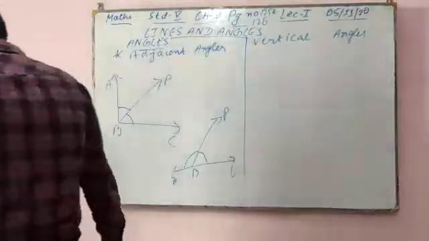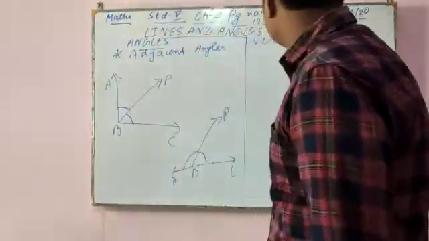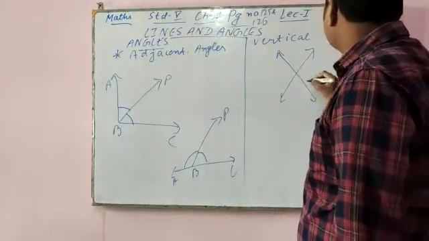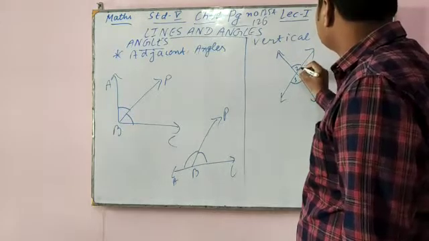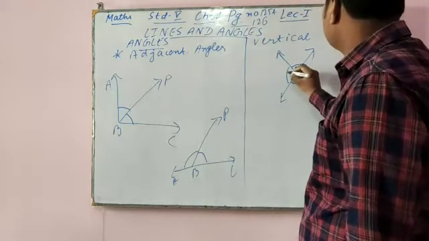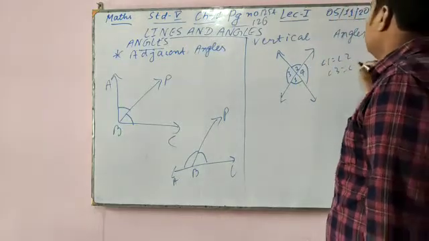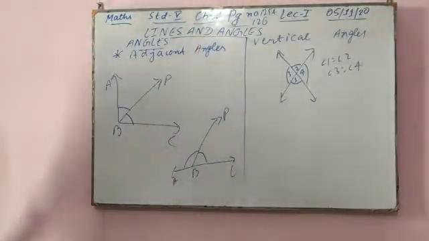And vertical angles: vertical means opposite. If this angle is there, then this angle is equal to this angle. Angle 1 is equal to angle 2, and angle 3 is equal to angle 4. So this type of angle is a vertical angle.